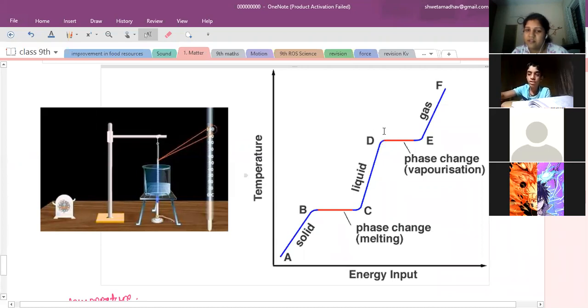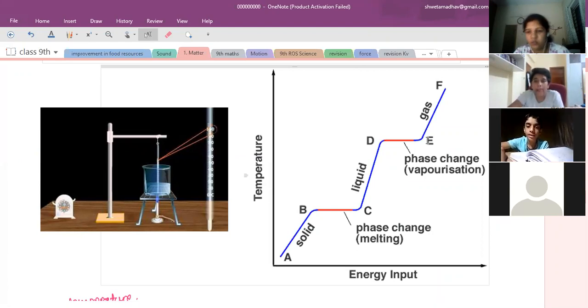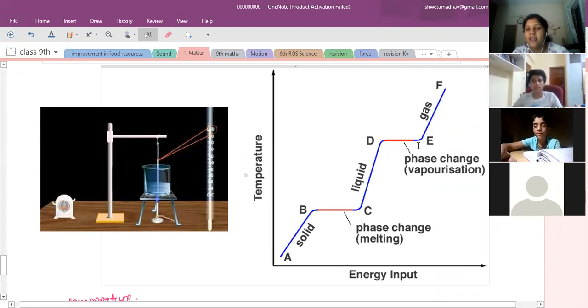Liquid. Exactly at D point, only liquid. At E, it is? Gas. E is completely gas. Between D to E, it is? Liquid and gas. Liquid and vapor both. Okay. And after E, it is in gaseous state completely. Yes. It's complete gaseous state.